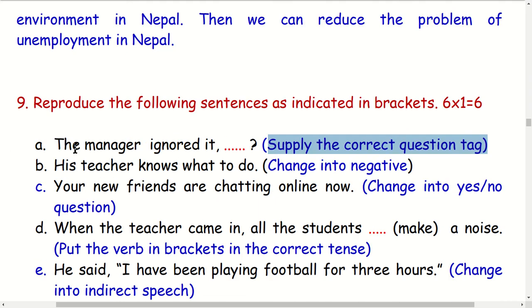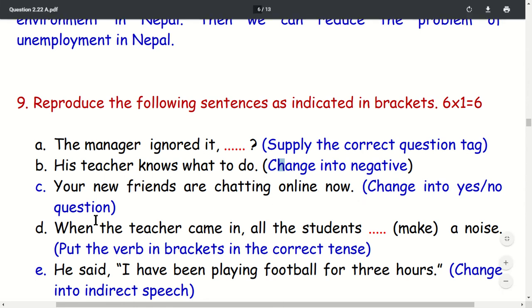Question number 9, question A: The manager ignored it. This is your correct question tag. Question B: His teacher knows what to do. Change into negative. Number C: Your new friend is chatting online now. Change into yes-no question.